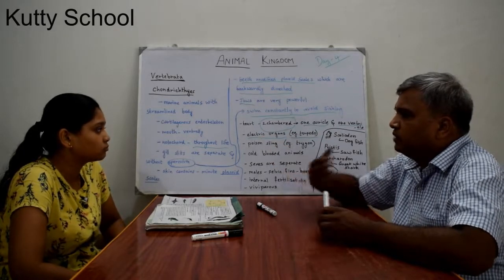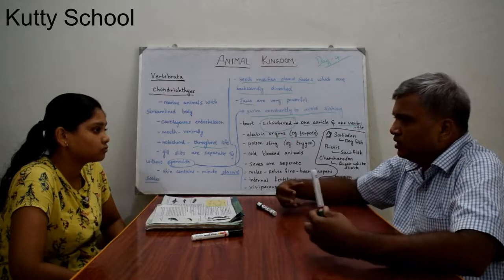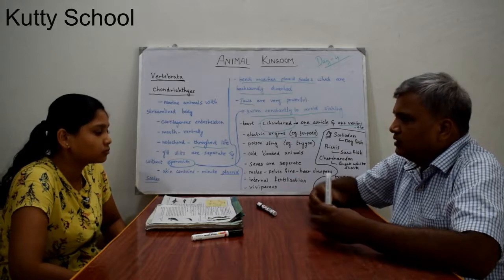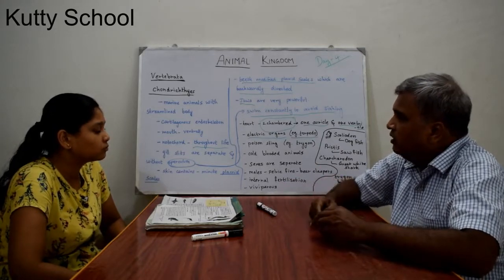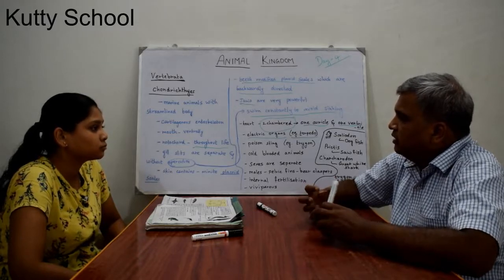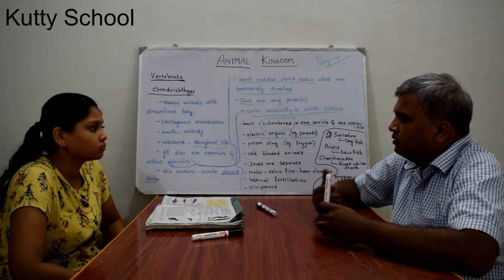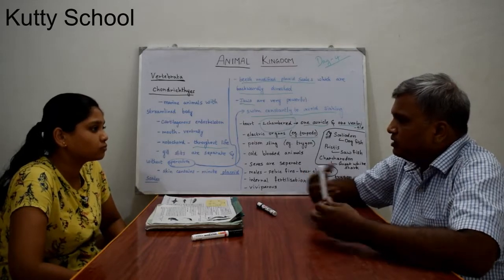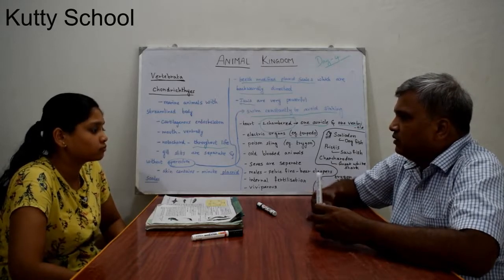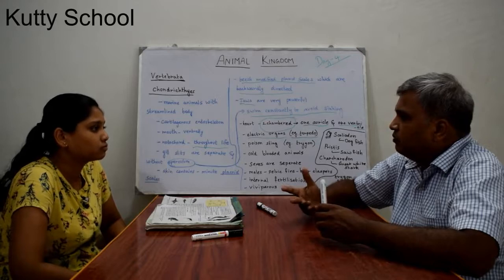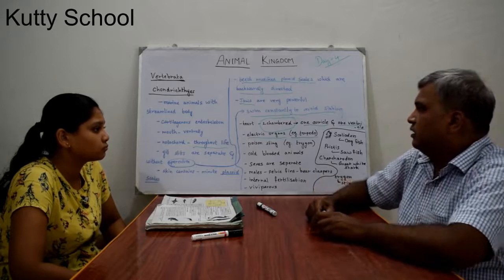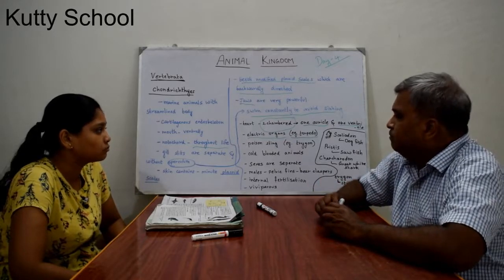So what is the purpose of that electric organ? Not all organs are electric, only one or two organs. The purpose of the electric organ they have not mentioned. But usually the electric organs may be used to pass information from one place to another place inside the body, like nerves do. They are using electric organs to pass the information, might be.